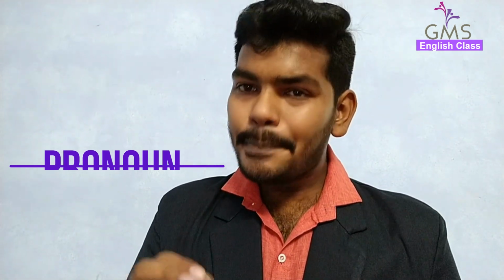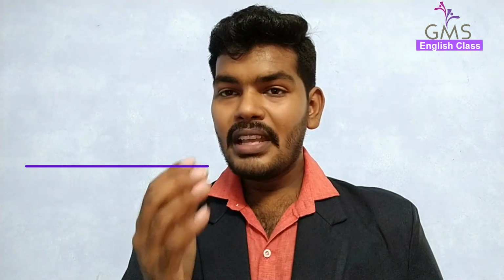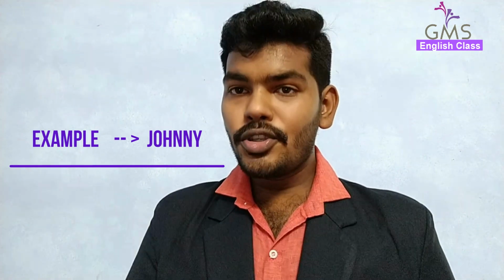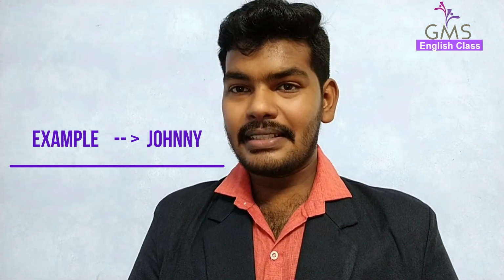Before that, let us know what a pronoun is. Very easy. We use a pronoun instead of a noun. In the place of a noun, we use a pronoun. In all places, we can't use the noun, right? Let us take Johnny as an example. Johnny teaches communicative English. Johnny can speak 3 languages. Johnny belongs to India.